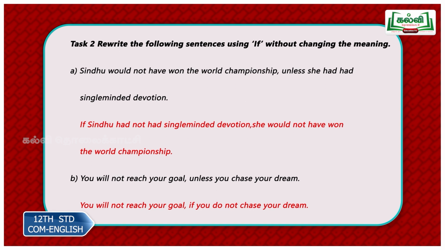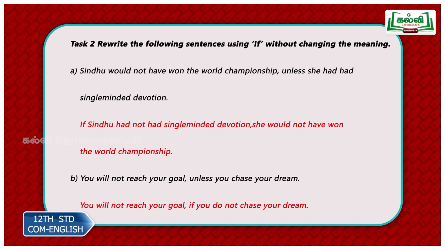So, if Sindhu had not had single-minded devotion, she would not have won the championship. Which part are you changing now? Unless. Always unless means if not, if you do not, if I do not, if he does not. So, Sindhu would not have won the world championship if she had not had single-minded devotion. That negative element in unless is brought out by the word not.